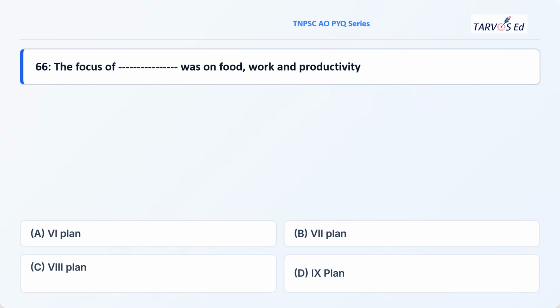So our next question is question 66. The focus of dash was on food, work, and productivity. So this comes under development economics. We have the 5-year plans. Among the 5-year plans, in which 5-year plan was the concept focusing on food, work, and productivity? Options are option A, 6th plan, option B, 7th plan, option C, 8th plan, and option D, 9th plan.